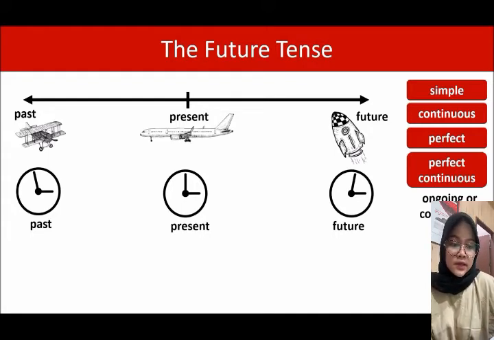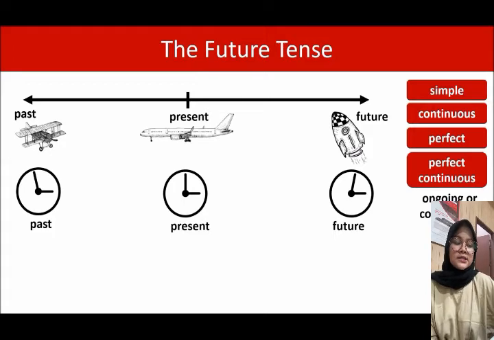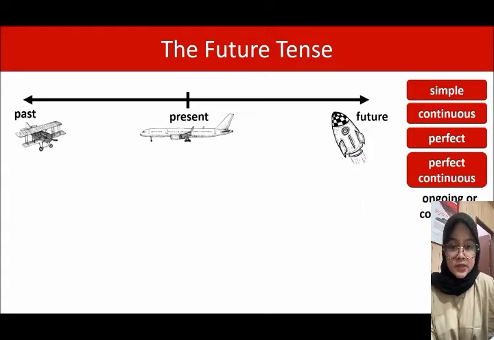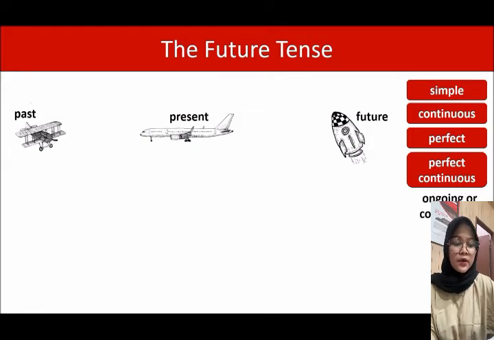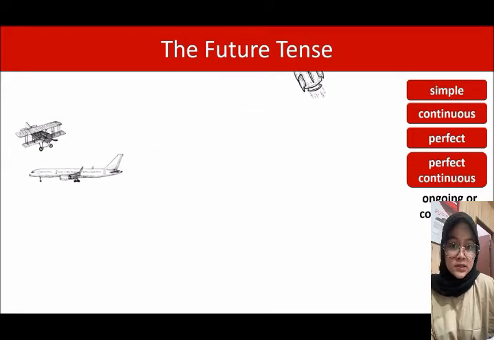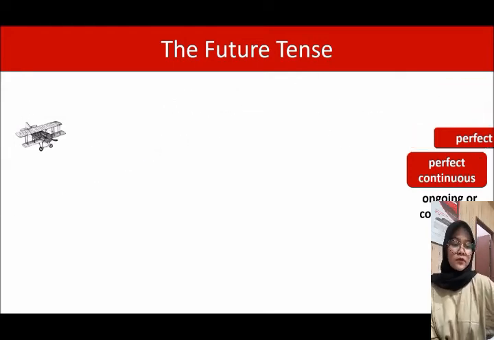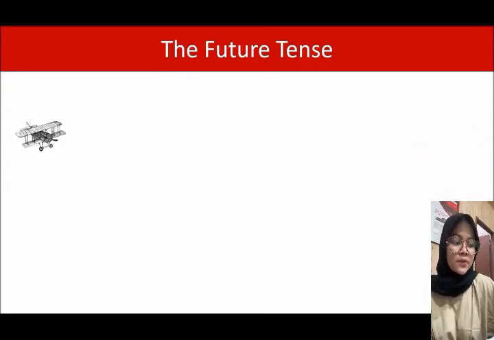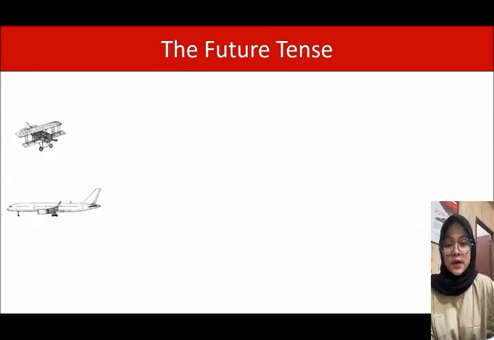So the other thing I'd like to say is that it doesn't have to be a long time in the past. It could be 2 minutes ago, 2 seconds ago. It doesn't matter, if it's before now, then it's the past. Same goes for the future. It doesn't have to be a long time in the future. It can be any amount of time in the future.